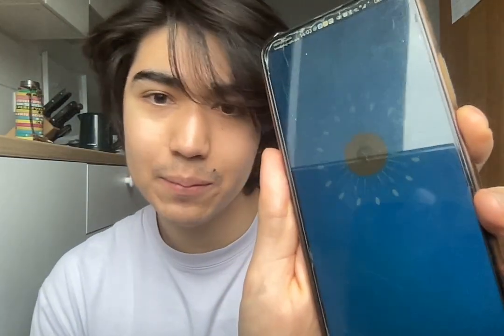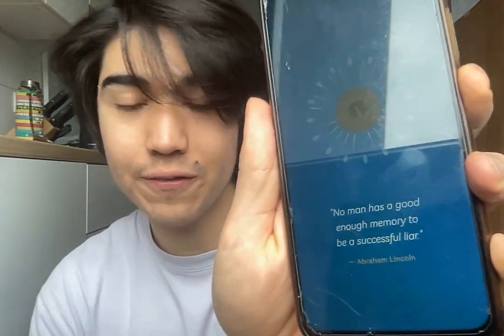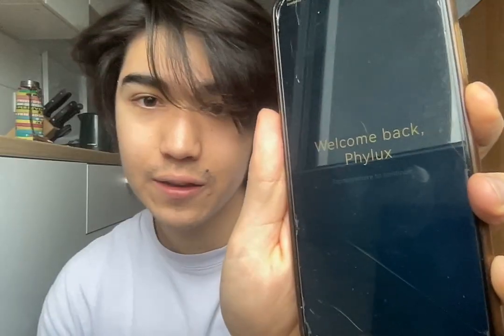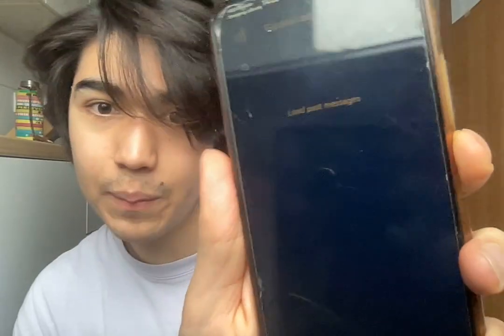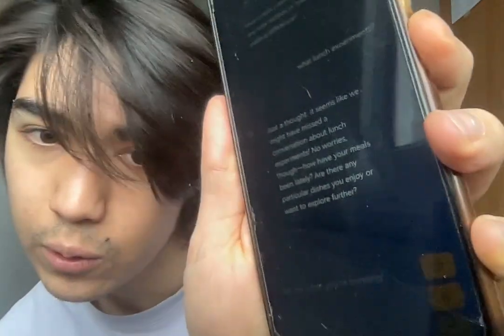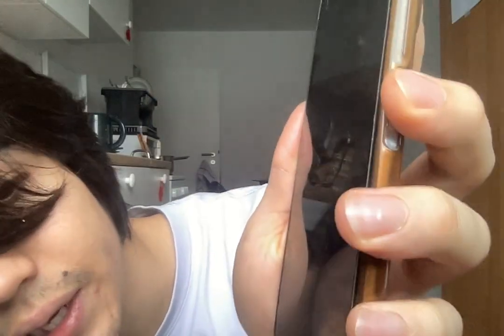Guardian is a PWA app, so it works like an app, and you're welcomed with a philosophical quote. Then it welcomes your username, you tap anywhere to continue, and you're brought to the dialog page. You can tap on load past messages to load past messages, and just like any other chatbot, you can also take a photo, auto dictate, and send text messages.